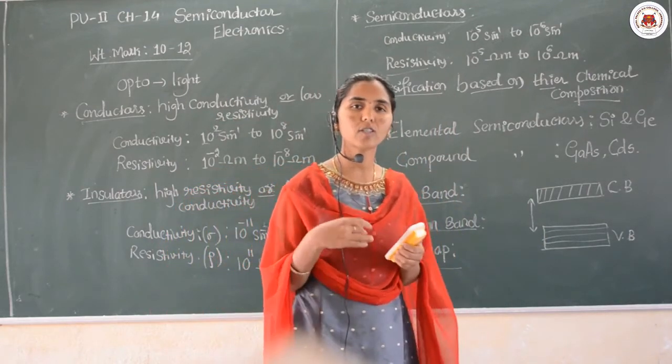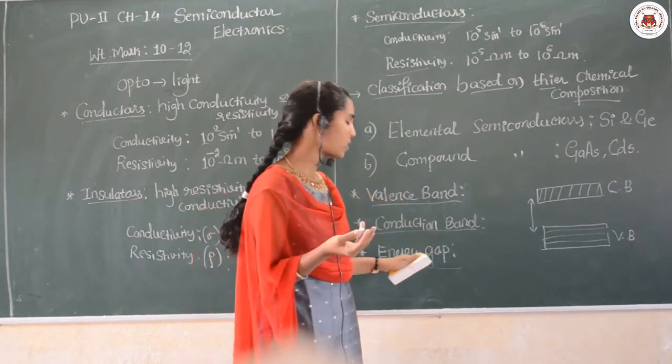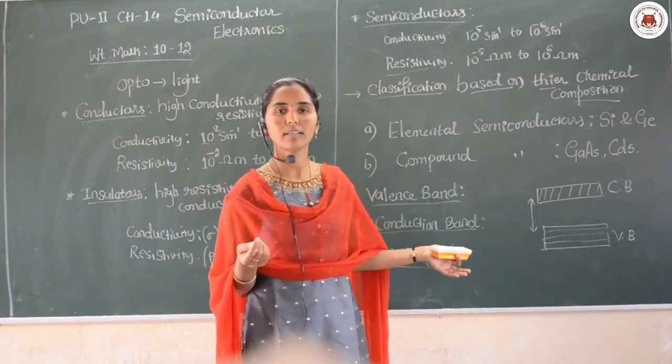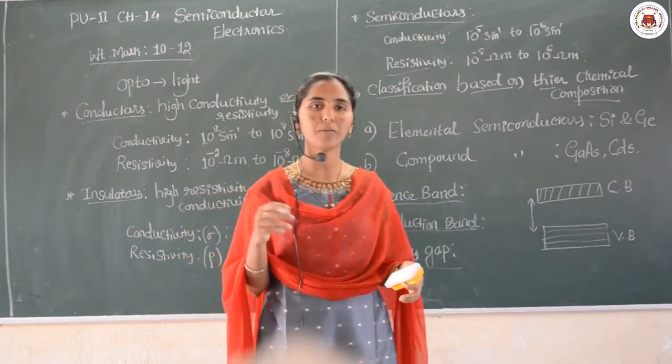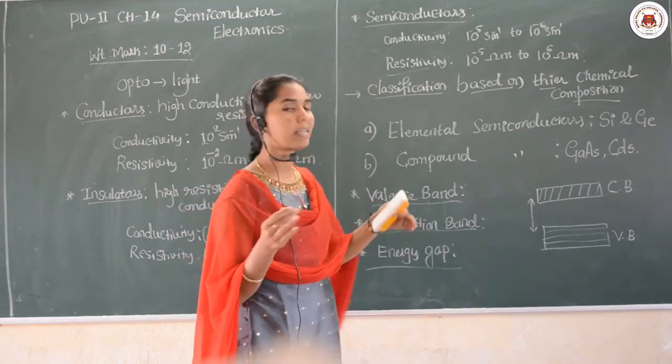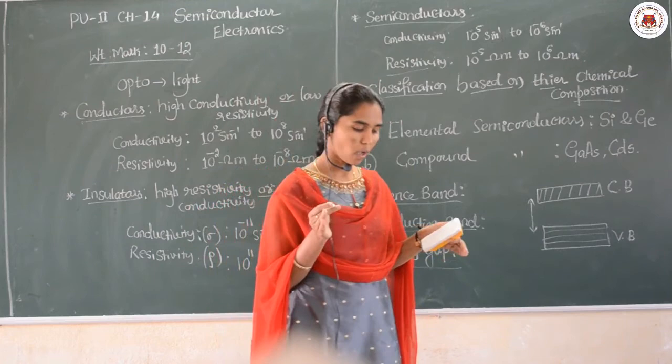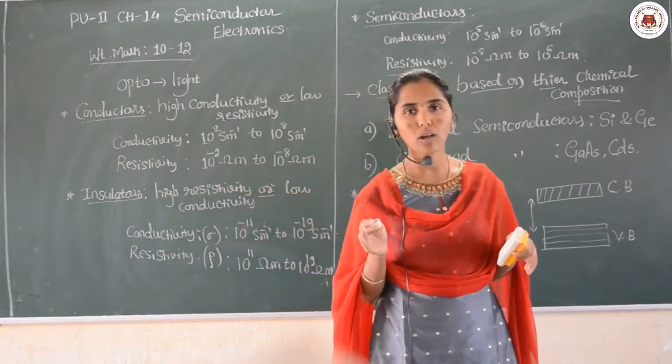For conductors the energy gap is different, and for insulators as well as semiconductors the energy gap is changing. I hope the points are clear to you all.